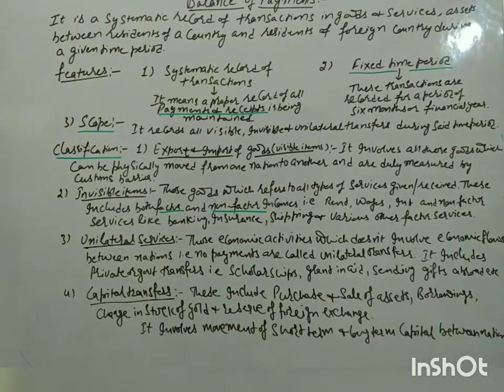Factor income is rent, wages, interest, and profit given to the entrepreneur. Non-factor incomes are categorized by banking services, insurance services, shipping services, transportation services and various other services.